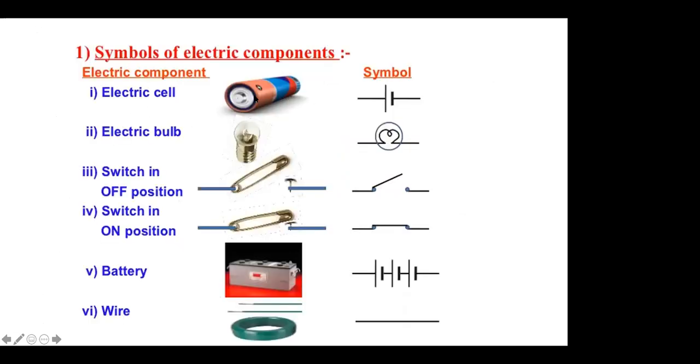Another way you can see this circuit, this cell is drawn like this. Bulb can be drawn like this also, or put across also. This is an open switch. You see open switch. Close switch, press it, it will be a closed switch. This is your battery. So battery is drawn like this. Connecting wire is drawn like straight lines. Okay.